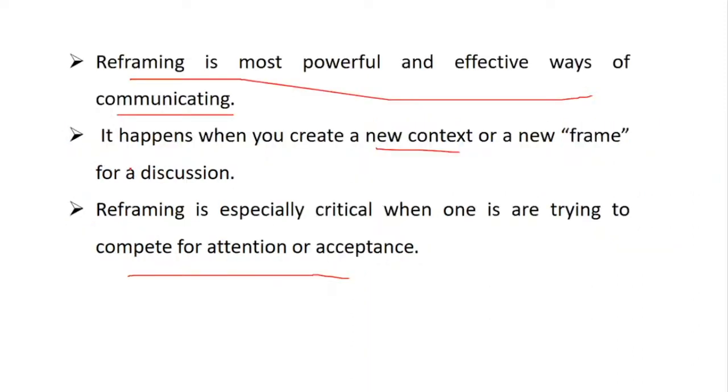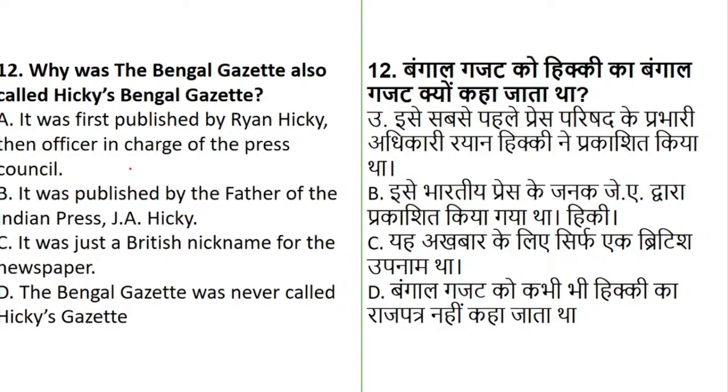Okay. Now, question number 12. Why was Bengal Gazette also called Hickey's Bengal Gazette? I just brought this question because sometimes something typical comes from a very unknown part, so I thought I'll take this question. It was first published by Hickey, that is, officer in charge of press council. It was established by the father of Indian press. It was a British nickname for newspaper, and the Bengal Gazette was never called Hickey's Gazette. So what exactly is it?